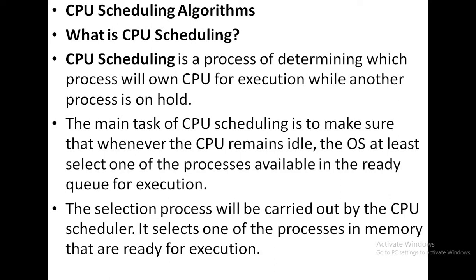So that's why it is given here that the main task of CPU scheduling is to make sure that whenever the CPU remains idle, the operating system selects at least one of the processes available in the ready queue for execution, and the selection is carried out by the CPU scheduler. What are the different types of scheduler? Three types of schedulers are there: long-term scheduler, medium-term scheduler, and short-term scheduler. It selects one of the processes in memory that are ready for execution.